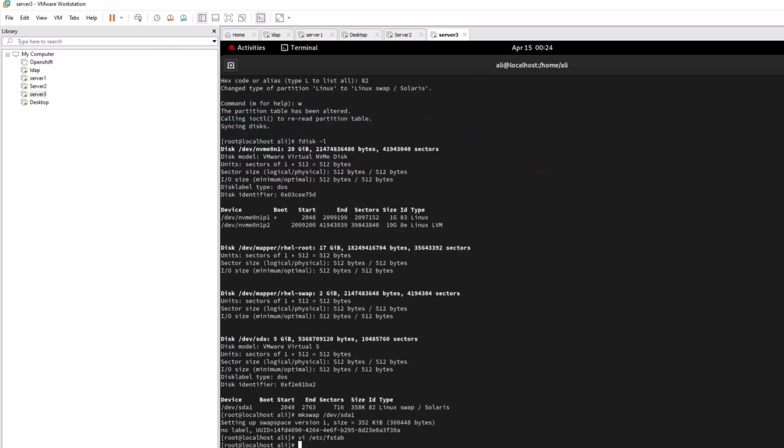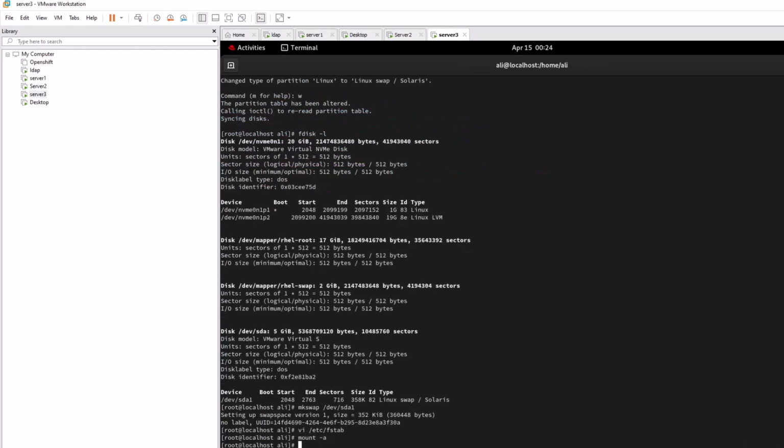Okay, and make sure you type it like this. If mount -a gives you any error, you have to fix it. If you reboot the server with a wrong entry in fstab, you are done. Your server is gone and it's very difficult to troubleshoot. Make sure mount -a works perfectly, right?